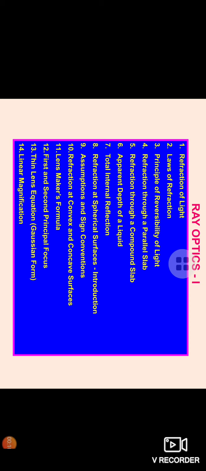So what we are studying in this: first refraction of light, laws of refraction, principle of reversibility of light, refraction through a parallel slab, refraction through a compound slab, apparent depth, TIR (total internal reflection), reflection at spherical surfaces, assumption and sign conventions, refraction at convex and concave surfaces, lens maker's formula, first and second principal focus, thin lens equation, and linear magnification. So first we should start with the refraction of light.